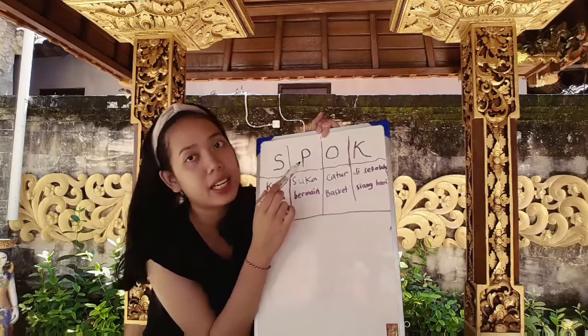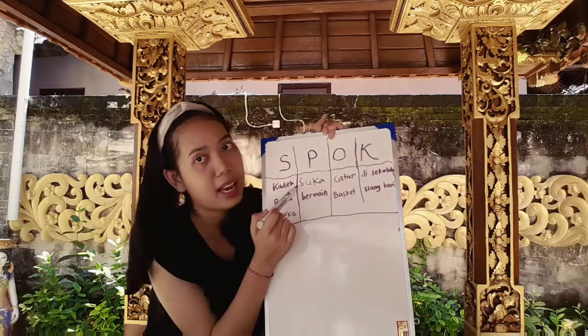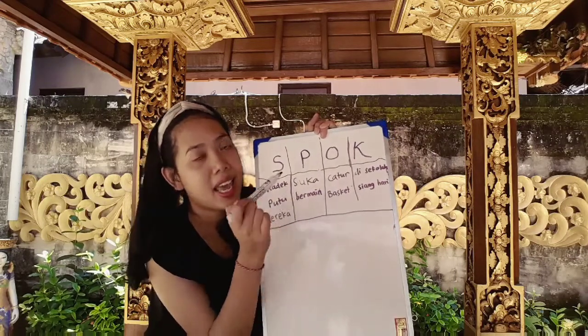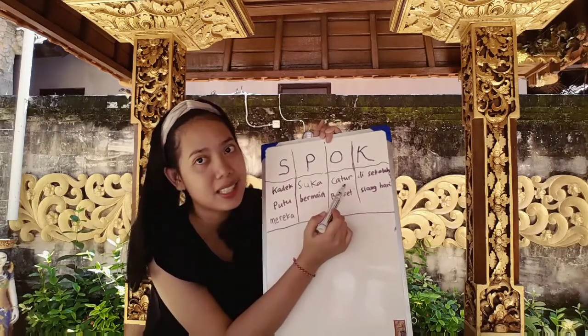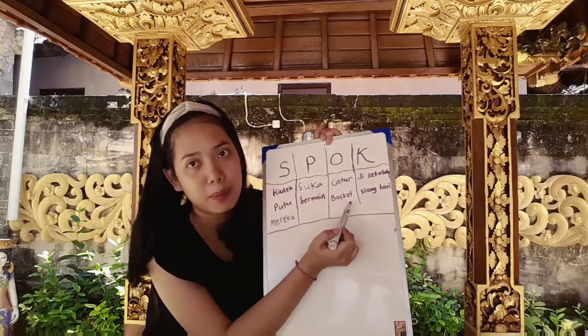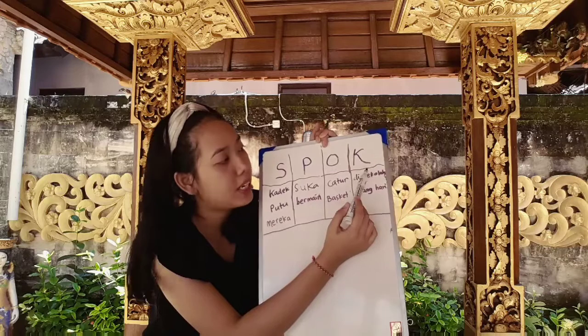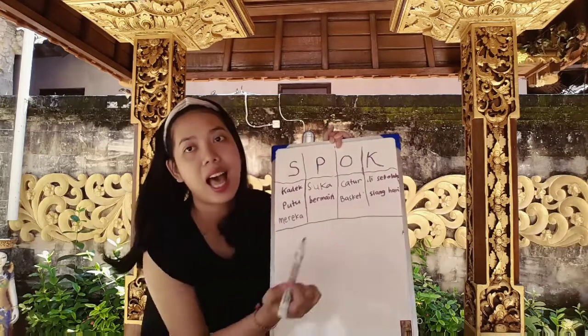For the predicate, the adjective or verb, we have suka, like, and bermain, play. For the object, we have catur, chess, and basket, basketball. And for the keterangan, the explanation, we have di sekolah, at school, and siang hari, afternoon.